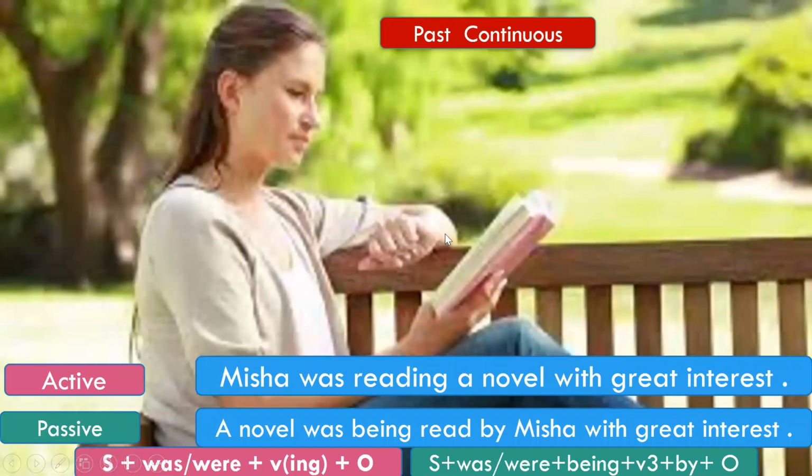Now come to the past continuous tense. Same rule. If you have understood the present continuous tense, it is the same rule except the be form of the verb will change here. So subject plus was or were plus V plus ing plus object. In the present continuous tense, we had subject plus is, am, are. Is, am, are were the helping verbs there, plus verb in the ing form plus object. So let us read the sentence. Misha was reading a novel with great interest.